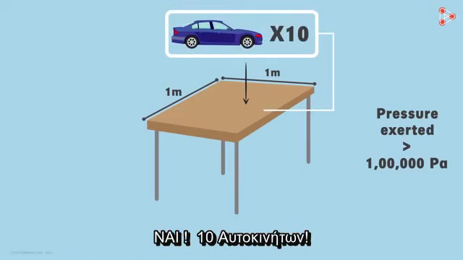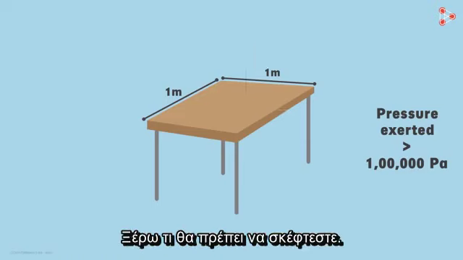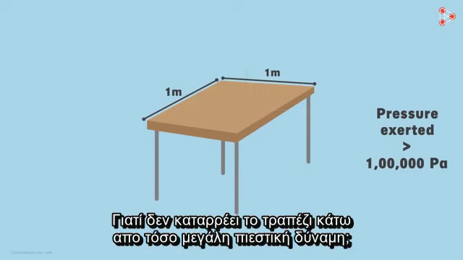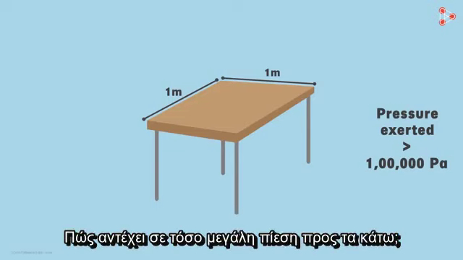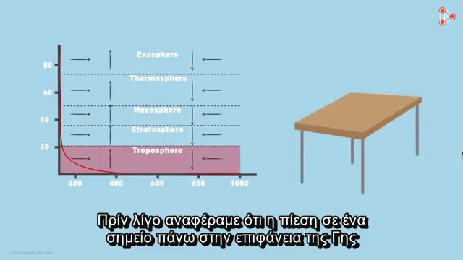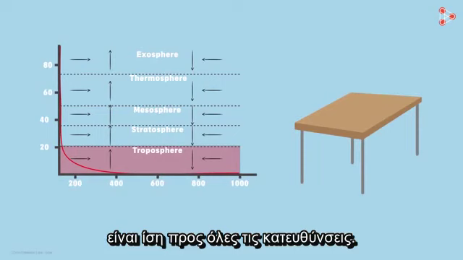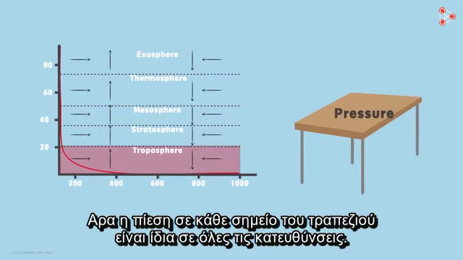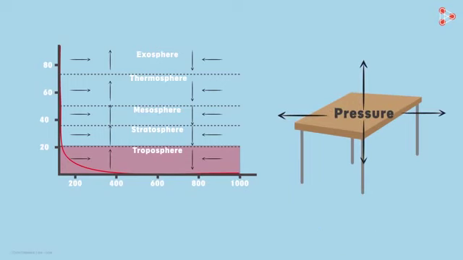Yes, 10 cars. I know what you must be thinking. Why doesn't this surface collapse under this huge pressure? How does it handle such massive pressure acting down on it? A little while ago, we said that the pressure exerted at points above the Earth's surface is equal in all directions. So the pressure at every point on the table is the same in all the directions.